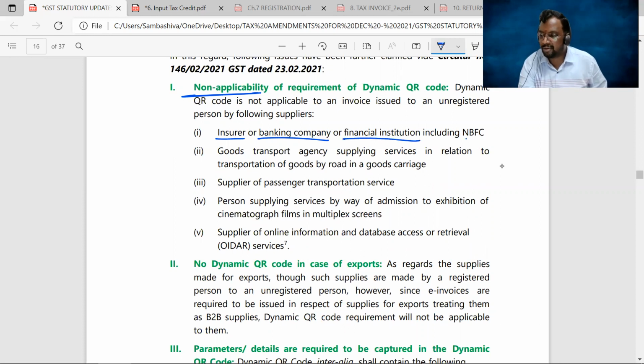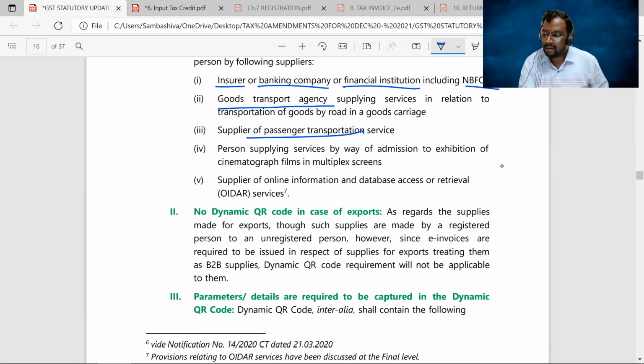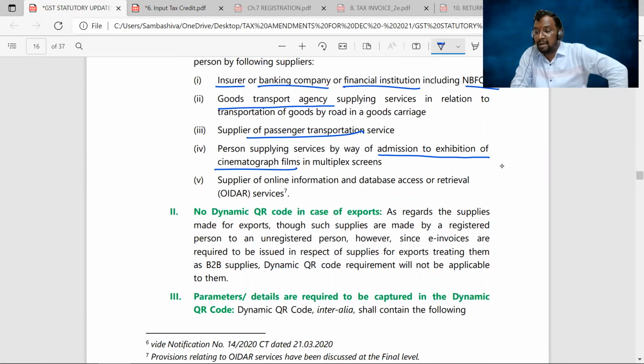Financial institutions, including NBFC, not applicable. GTA, goods transport agencies, not applicable. Those who are engaged in the supply of passenger transportation services, not applicable. Persons supplying services of admission to exhibition of cinematographic films in multiplex screens, this dynamic QR code system is not applicable.